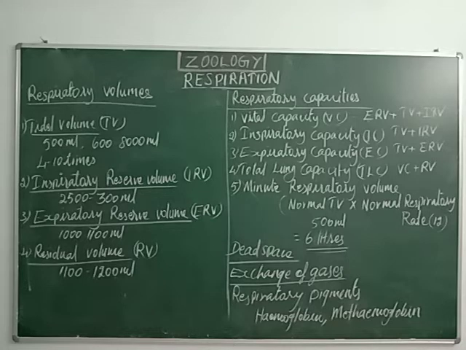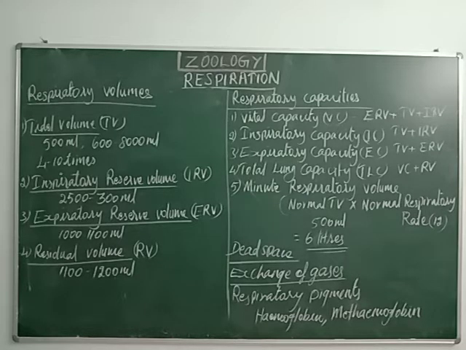Understand? So within 1 minute, the total amount of inhaled or exhaled air is 6000 milliliters to 8000 milliliters. The adult human can inspire or expire approximately 6 to 8 liters of air per minute.